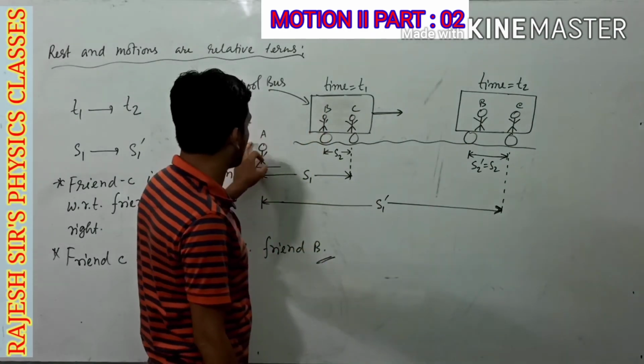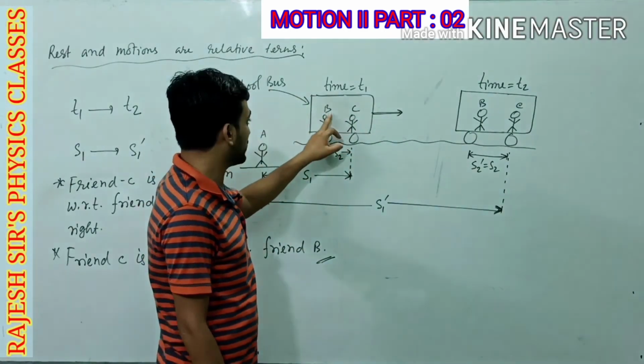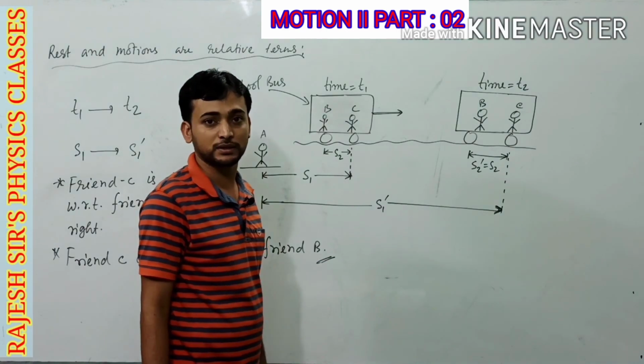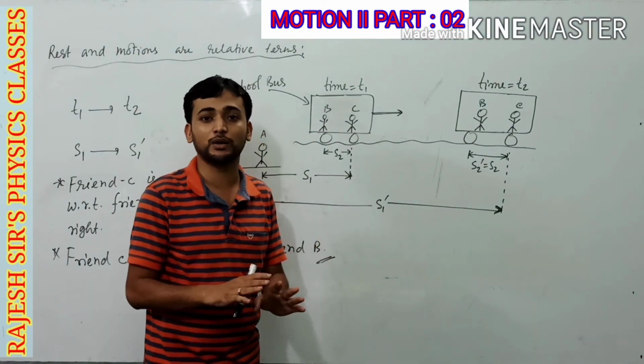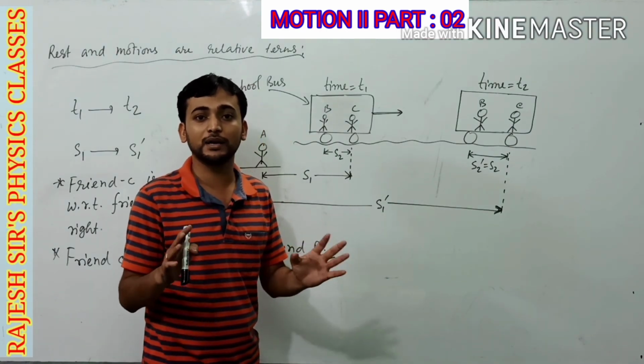With respect to A, C is in motion, but with respect to B, C is at rest. That means rest and motion are not absolute, they are relative terms.